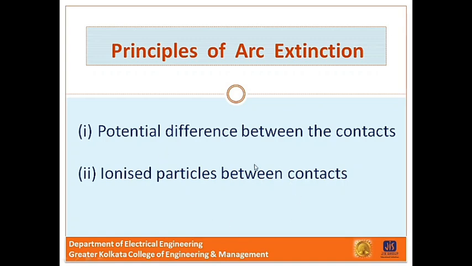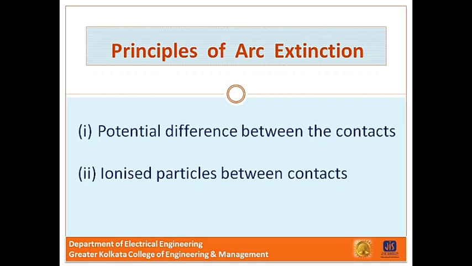Now before discussing the methods of arc extinction, it is necessary to examine the factors responsible for the maintenance of the arc between contacts. These are the potential difference between the contacts and ionized particles between the contacts. In the first case, when the contacts have a small separation, the potential difference between them is sufficient to maintain the arc.